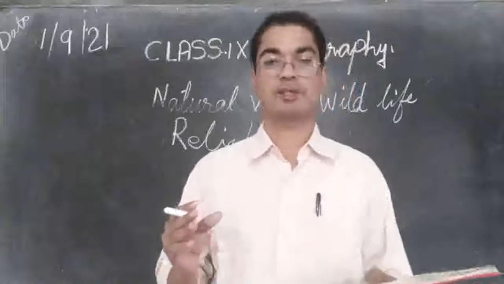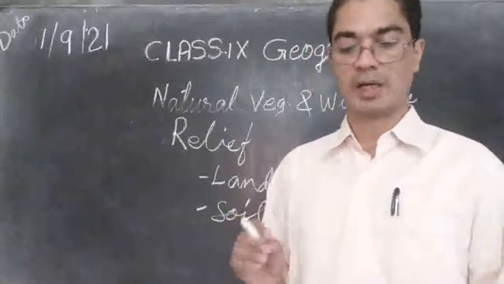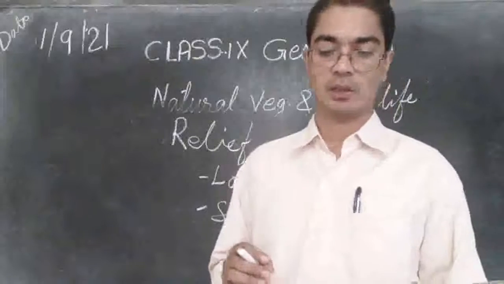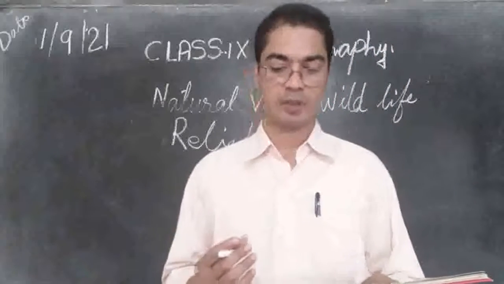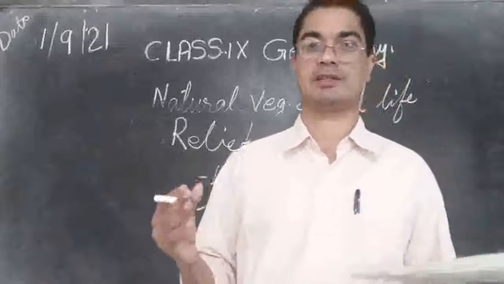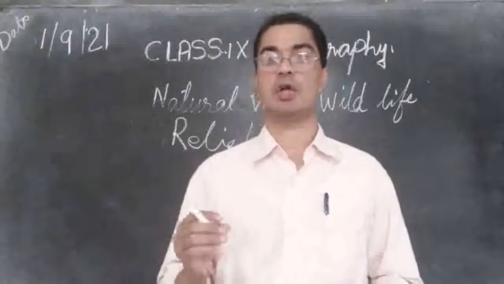But in the place where there is plenty of water available, marshy and the deltaic soils, what are growing there? Mangroves. Mangroves means the evergreen trees that are growing in the watery place, in the shallow watery places.